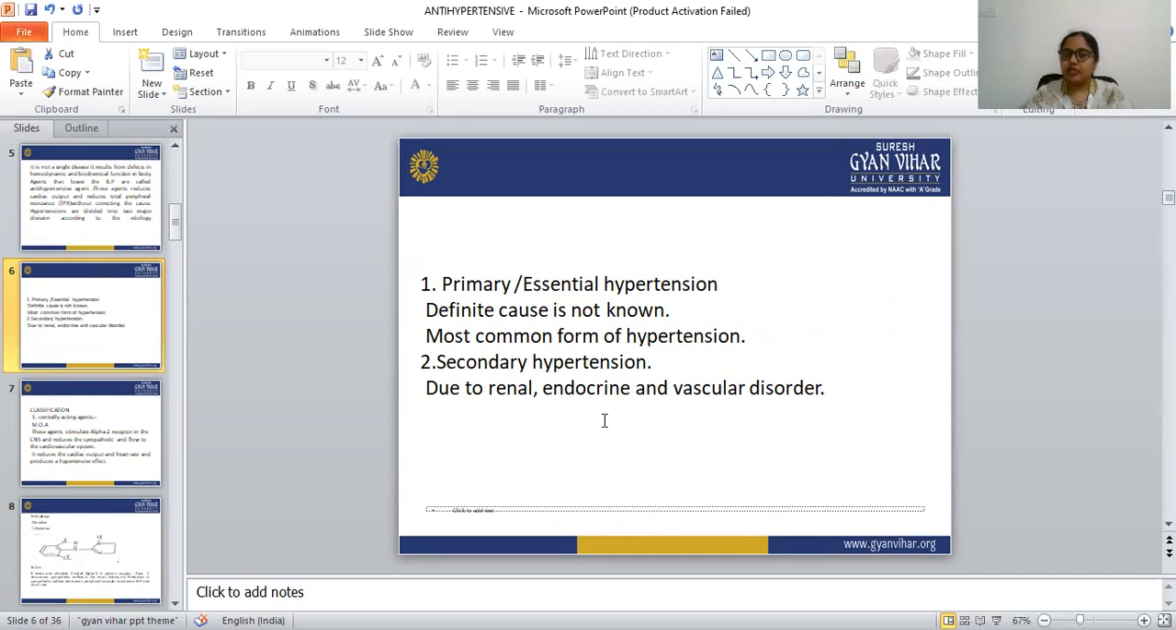Secondary hypertension is due to renal, endocrine, and vascular disorders. If there is any renal disorder, endocrine disorder, or vascular disorder inside our body, at that time secondary hypertension occurs. So primary hypertension, or essential hypertension, has an unknown cause and is the most common form, while secondary hypertension occurs due to renal, endocrine, and vascular disorders.